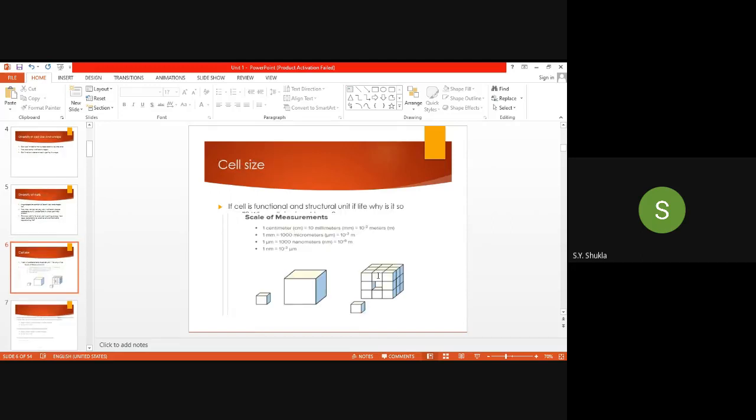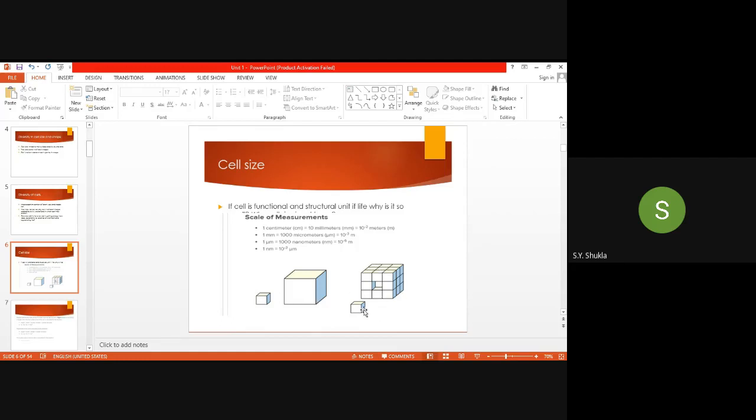This is the calculation point of view about the key. Nature chooses that the size of the cell should be very small. Why does nature choose that the size of the cell should be small, not large? This is a small cell, and this is one large cell.